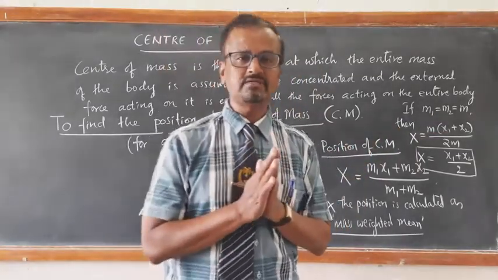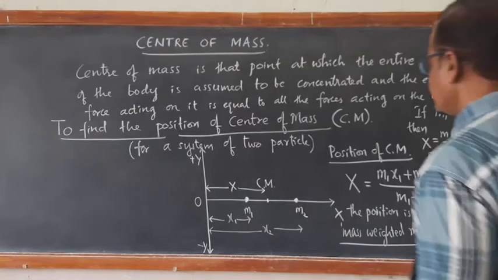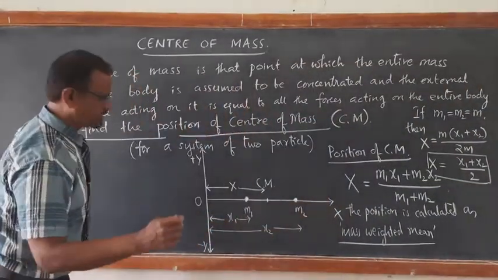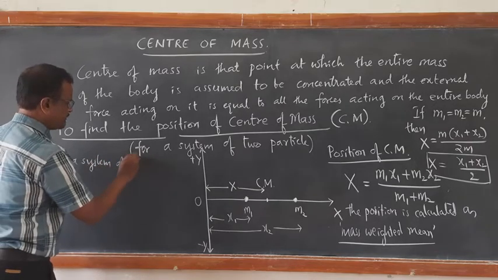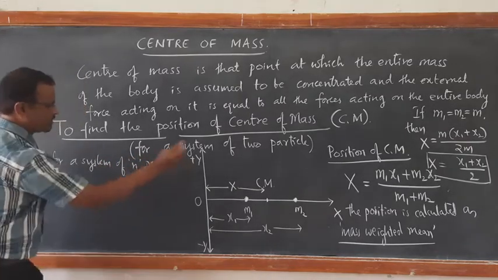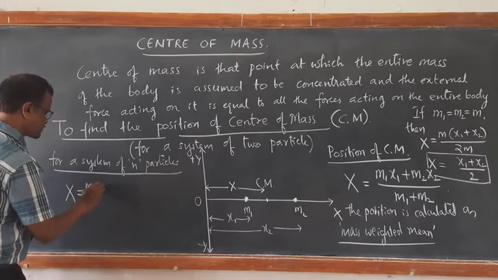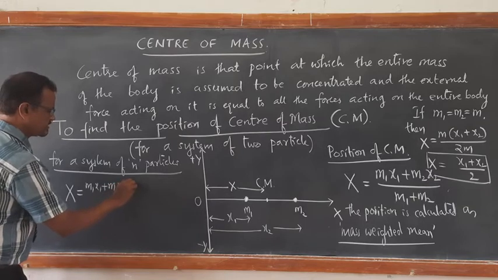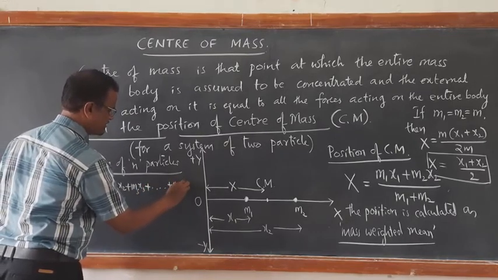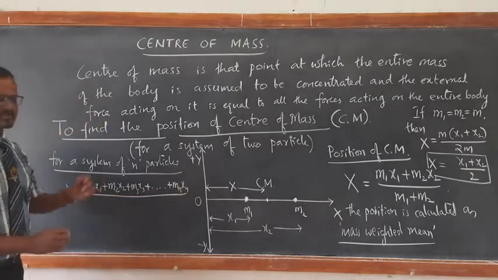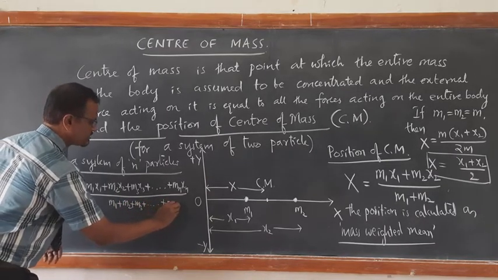Now let us see the center of mass for a three particle system. Before that, for a system of n particles along the x-axis, x becomes equal to (M1 x1 plus M2 x2 plus M3 x3, and it continues like this up to the nth particle, Mn xn) whole divided by the sum of all the masses, M1 plus M2 plus M3 and so on up to the mass of the nth particle.